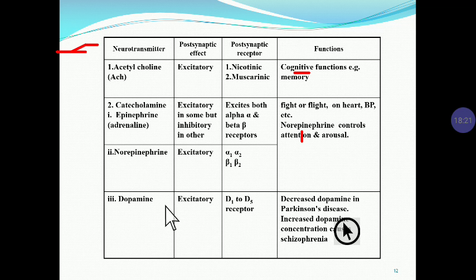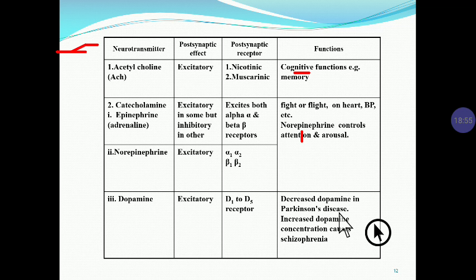Now next neurotransmitter is dopamine. It is an excitatory neurotransmitter. The types of receptor are D1, D2, D3, D4 and D5. Now what is the function of dopamine? The dopamine level decreases in Parkinson's disease. And in schizophrenia, a mental disorder, there is an increase in dopamine concentration.